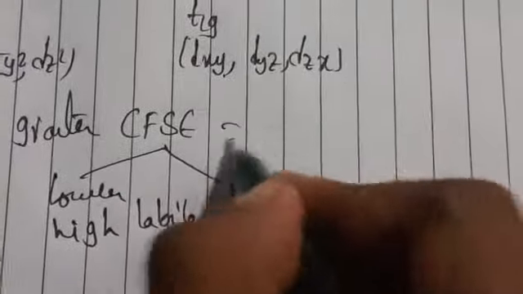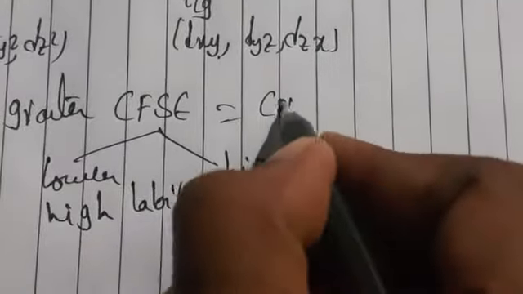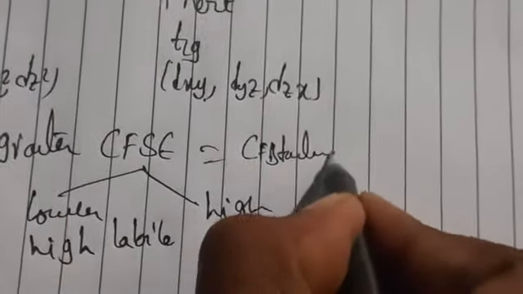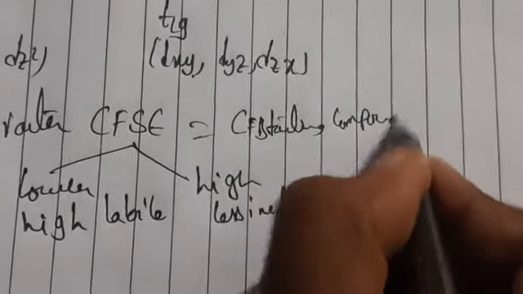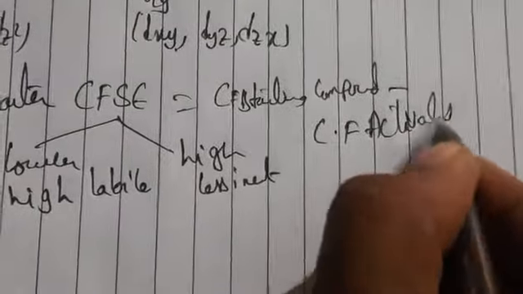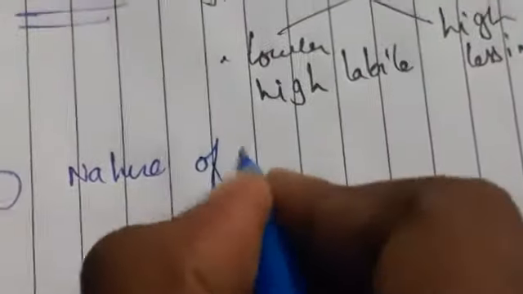Generally this is what we call the crystal field activation energy: the crystal field stabilization energy of the starting compound minus that of the activated complex. So this is the second factor, and it all depends upon crystal field theory and electronic configuration. And the third factor is the nature of the metal ion.